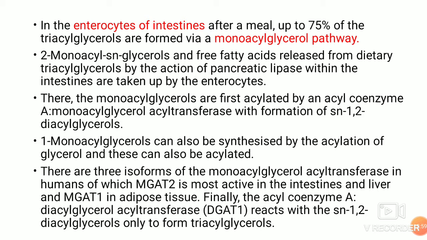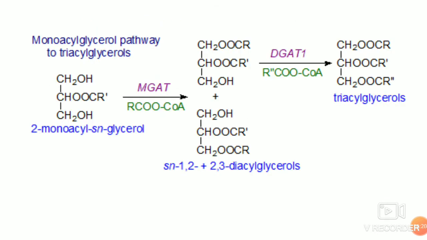There are three isoforms of monoacylglycerol acyltransferase in humans, of which type 2 is most active in the intestine and liver, and type 1 in adipose tissue. Finally, acyl coenzyme A:diacylglycerol acyltransferase reacts with the sn-1,2 diacylglycerols only to form triacylglycerols. So only with 1,2 is it converted to triacylglycerol.